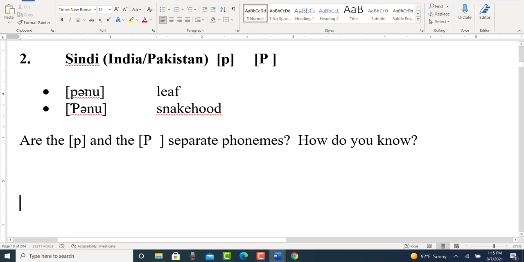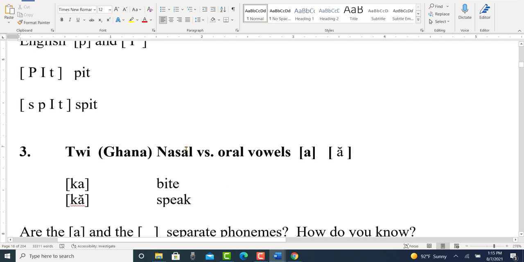So you have banu, panu. So we know in this language we have the unaspirated and the aspirated P, and it seems to be meaningfully distinctive because these minimal pairs change in meaning from leaf to snakehood.